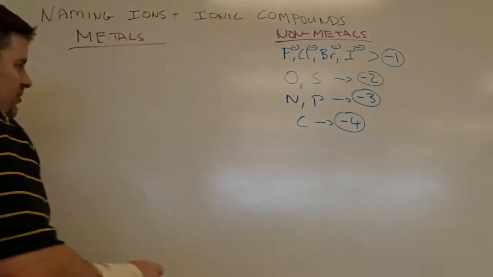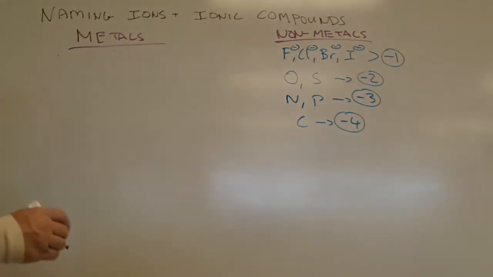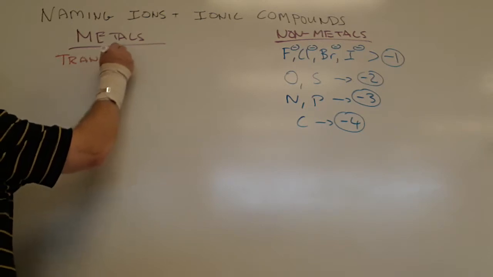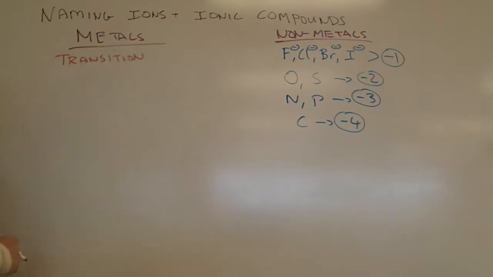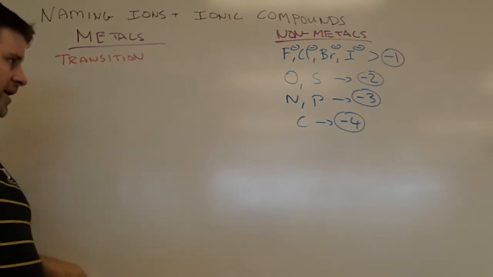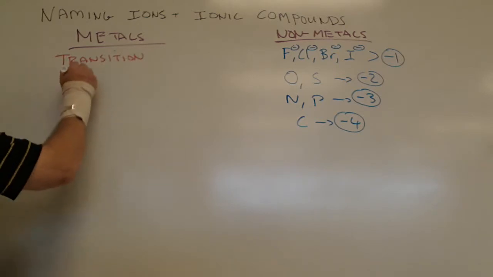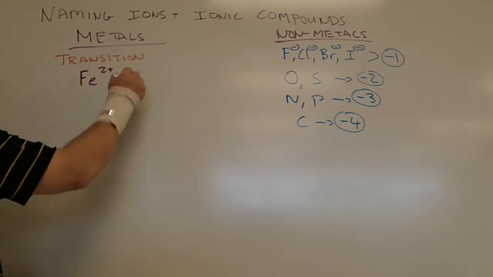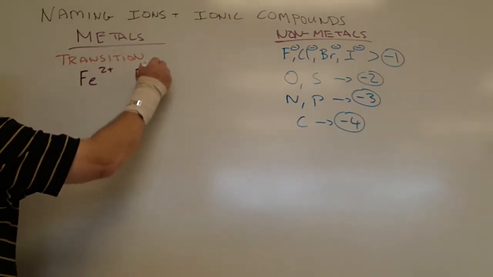Those are their overall charges for ionic compounds. When I get to metals, however, that are transition metals, transition metals have names that are a little bit different because each one of them can have different charges. If I look at iron, iron has two common forms. Iron can be either iron 2 plus as an ion, or it can be iron 3 plus.